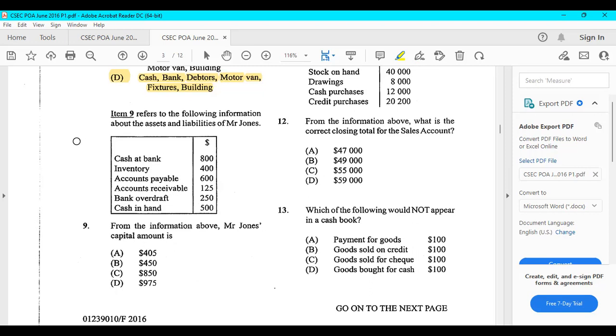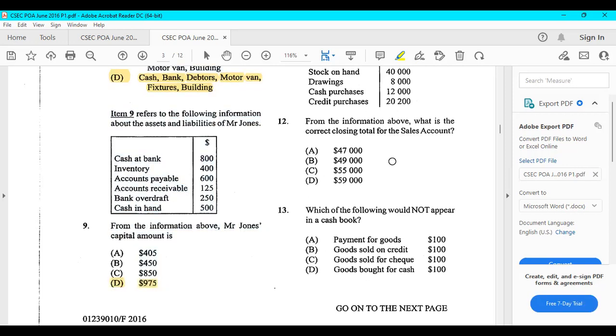So we're going to total our assets, which is cash at bank, that's 800, plus your inventory of 400, plus accounts receivables of 125, plus your cash in hand of $500, and you get 1825. So that's your total assets. Then you're going to total your liabilities, which are your accounts payable of 600, plus your bank overdraft of $250, and you get $850 as total liabilities. Total liabilities from your total assets of 1825, and you get an answer, which is your capital of $975.